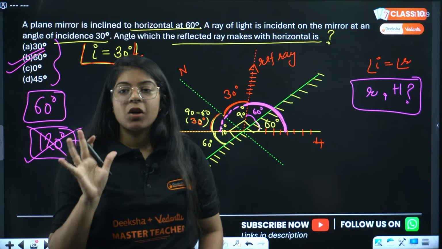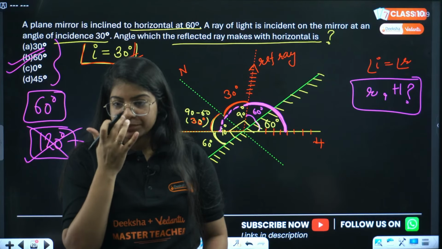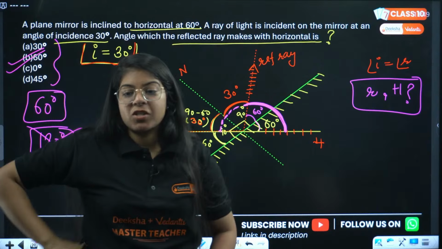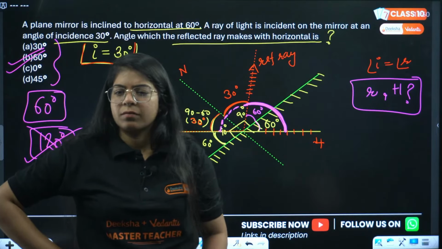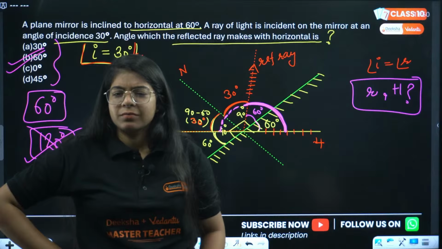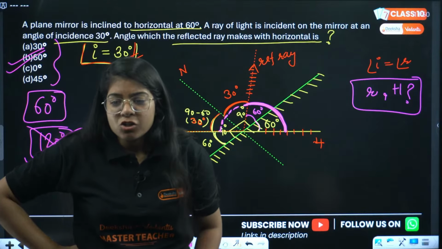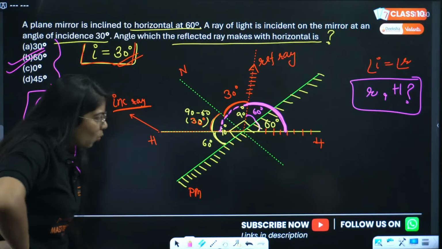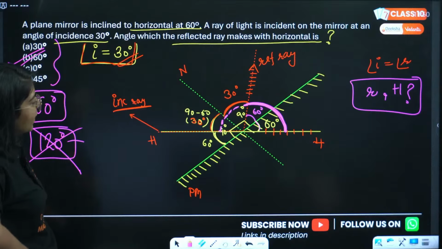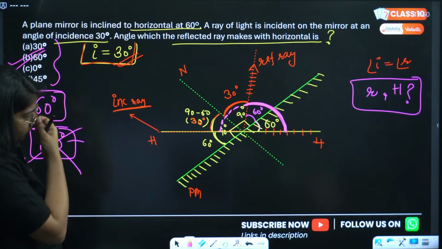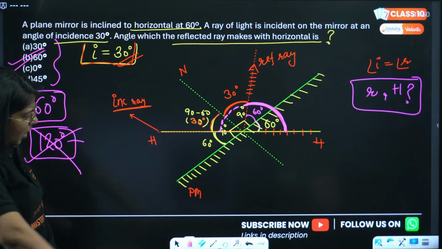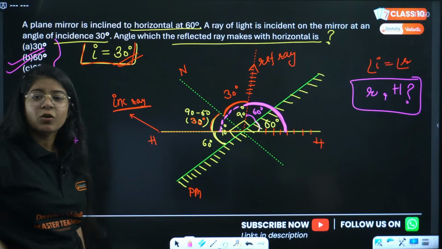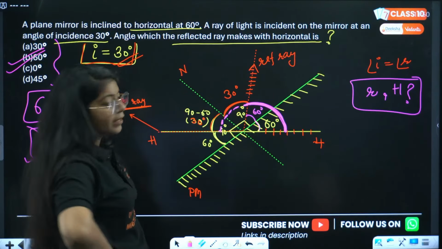Understood everyone? Not 90. How are you getting 90? 180 minus 120, you say. How are you subtracting 120? Where are you subtracting 120 from?